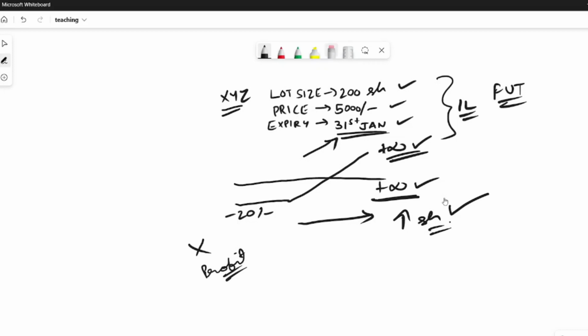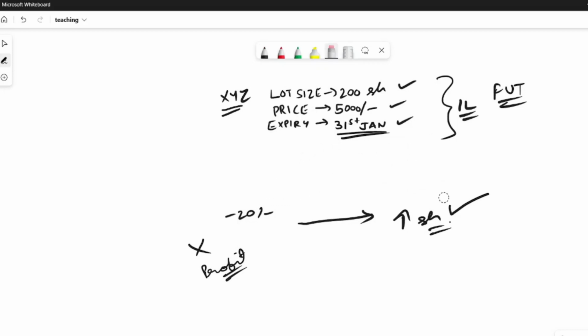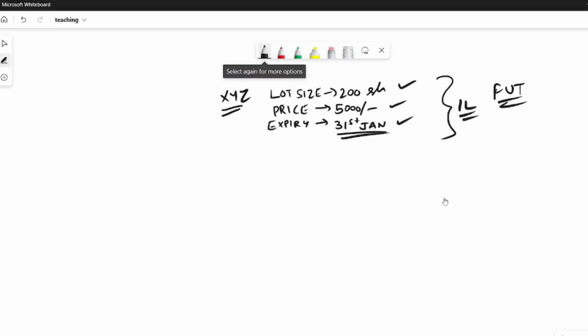And now let's see why someone would carry out such a transaction as a seller. There is a buyer and there is a seller. For the buyer the maximum profit is unlimited, whereas for the seller the loss is unlimited.